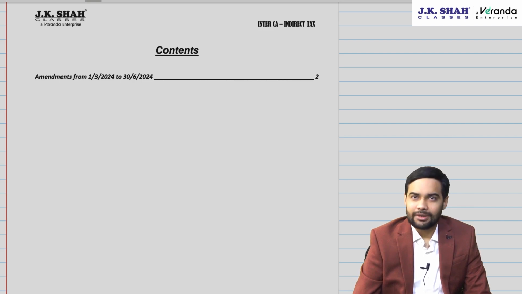The law for September 2024 and Jan 25 remains the same, and only circulars have been added, which are basically clarifications by CBIC. Let's quickly go through the clarifications from which some questions may be asked by the Institute in your examination.